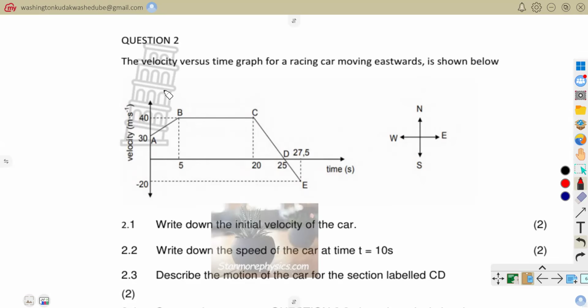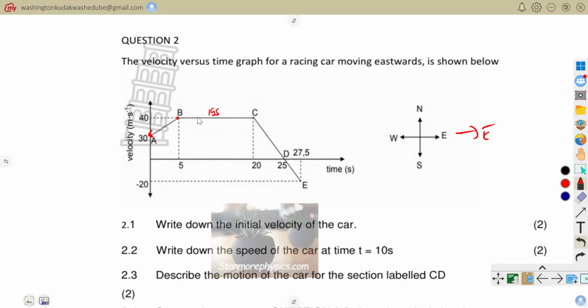On our structured questions, question number 2 is saying the velocity versus time graph for a racing car moving eastward is shown below. So this car is going towards the east. Initially its velocity is 30 meters per second, and then its velocity increases uniformly to 40 meters per second after 5 seconds, and then it moves with that constant velocity for 20 minus 5, for around 15 seconds.